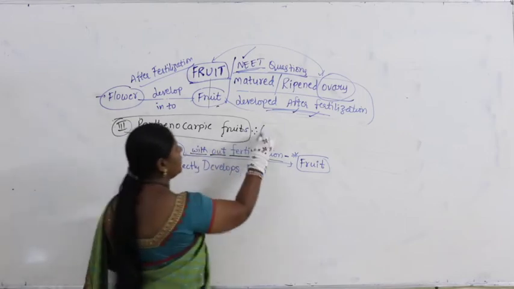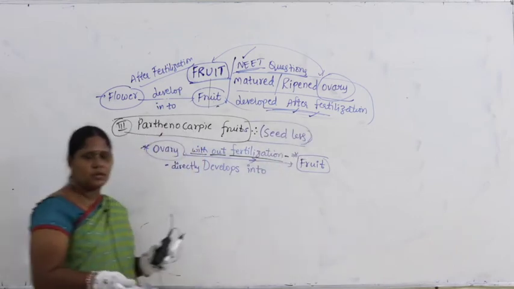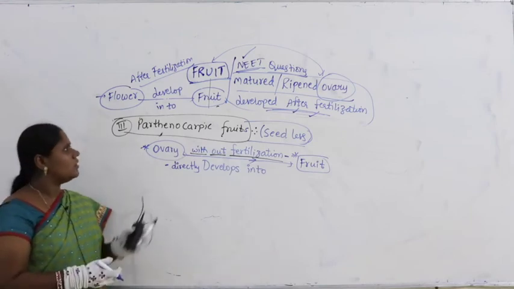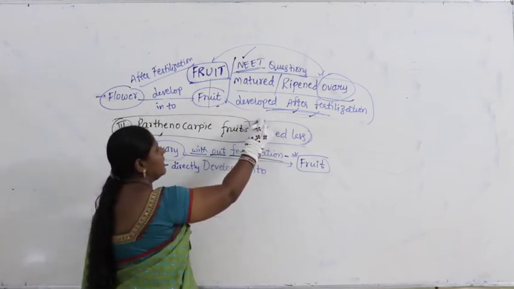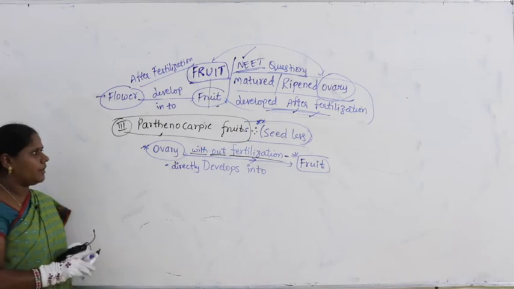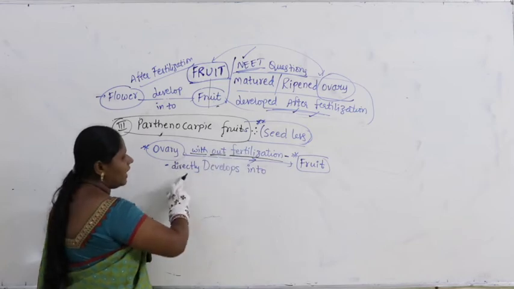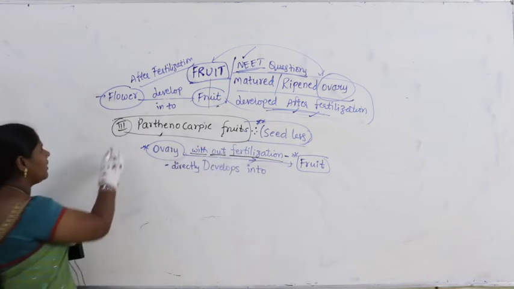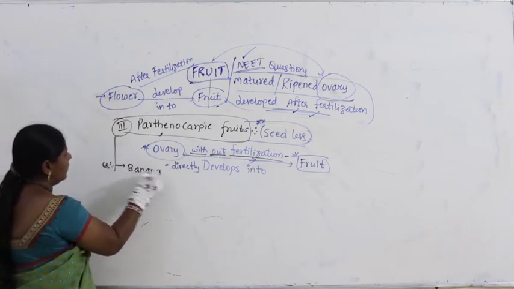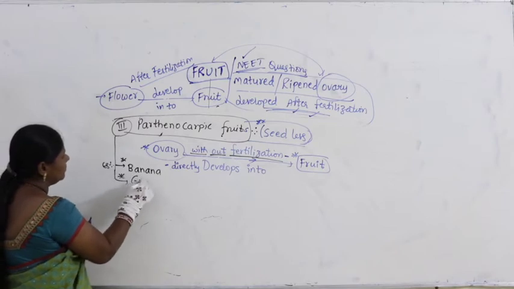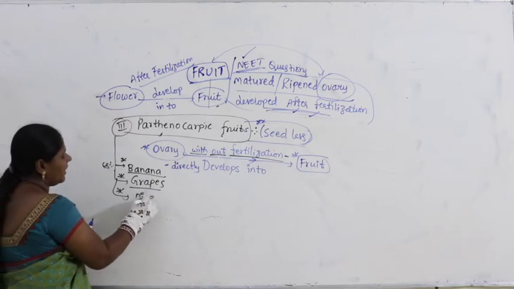Generally, these parthenocarpic fruits are seedless. Why are there no seeds here? Because there is no fertilization. Parthenocarpic fruits don't contain any seeds. I hope you all got it. Very, very important: what is parthenocarpic fruit? Ovary without fertilization directly develops into fruit. Now, you can take examples such as banana and grapes, and along with them, even pineapple.